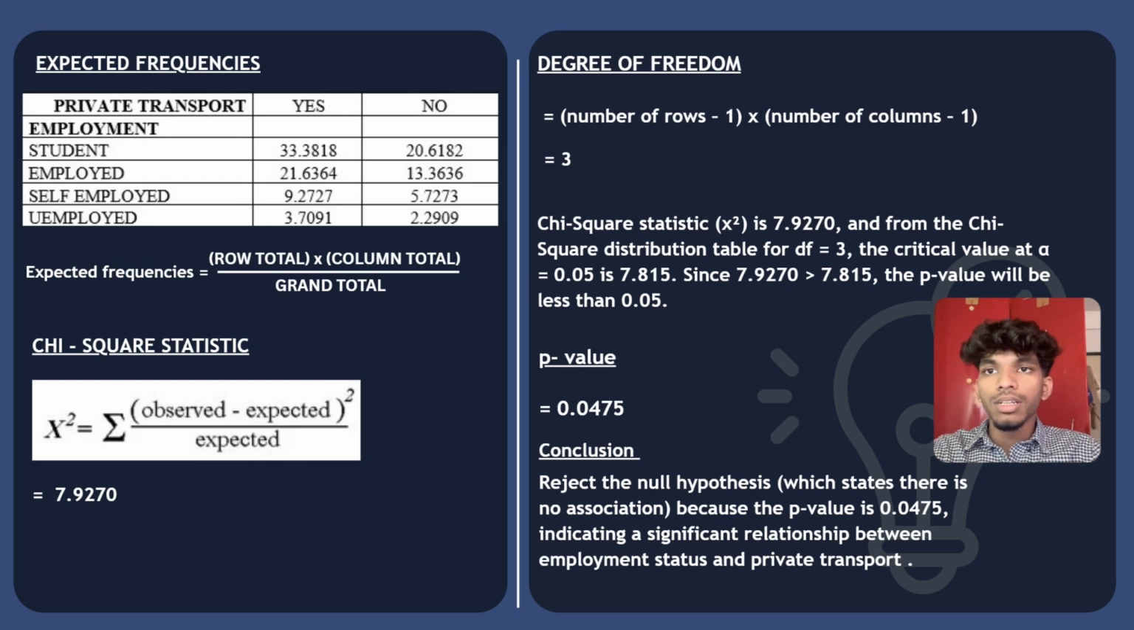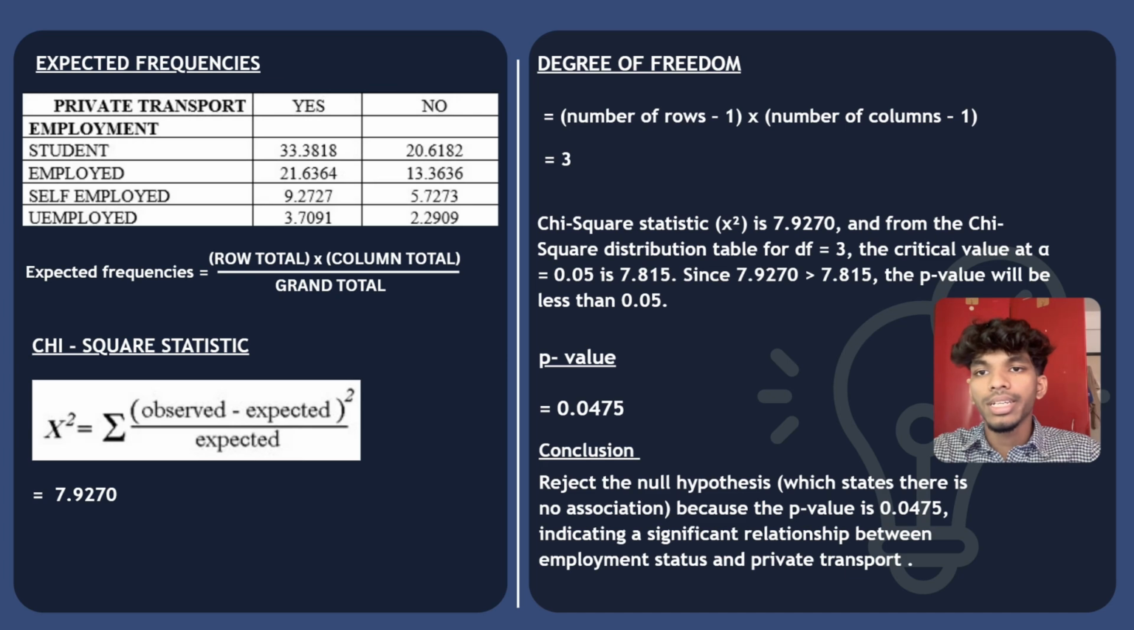On this slide, we get into the calculation. Using the observed data from the table, we calculate the expected frequencies. This represents the values we would expect to see if there were no relationship between employment status and private transport. After this, we calculate the chi-square statistic, which gives us a value of 7.9270. Comparing this with the critical value of 7.815 for 3 degrees of freedom at a significance level of 0.05, we see